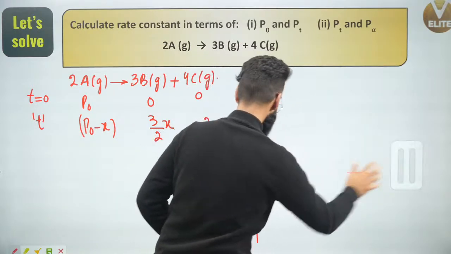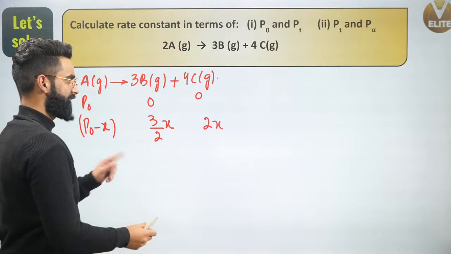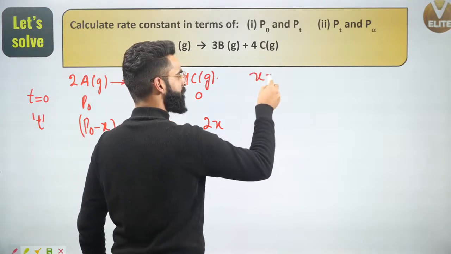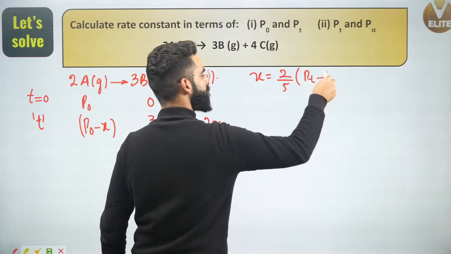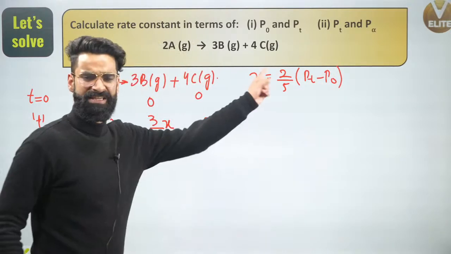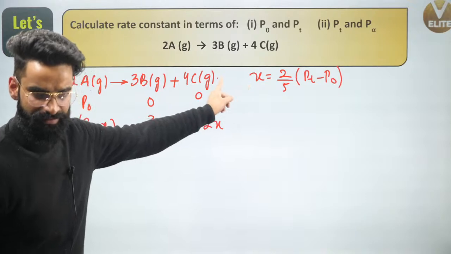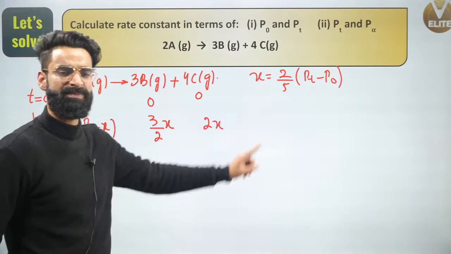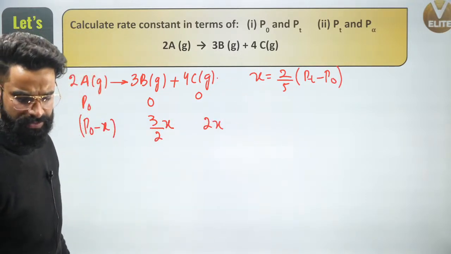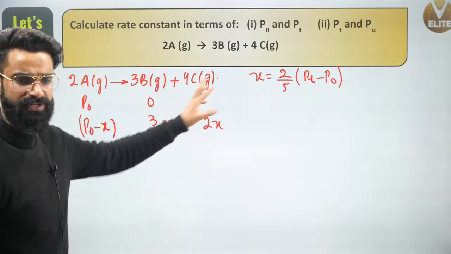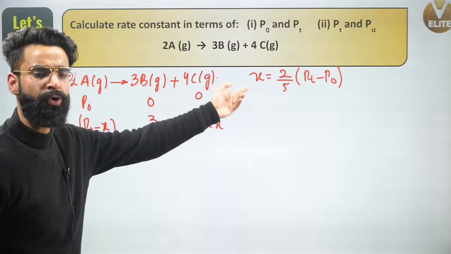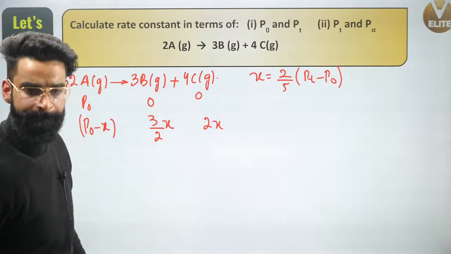This part of the question is done, right? So people, I got the value of x. If you remember, that used to be equal to 2 divided by 5 multiplied by Pt minus P naught. Was it like this? Was it Pt minus P naught or P naught minus Pt? Can you let me know in the chat box? The value of x which we calculated, was it like this, or was it P naught minus Pt?